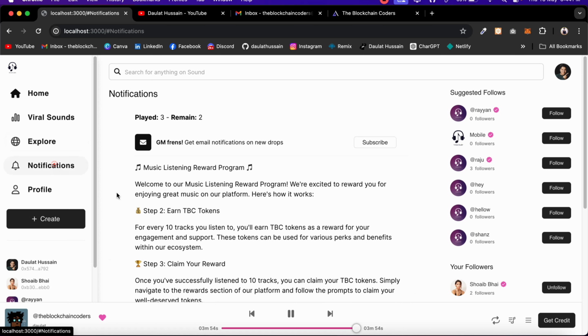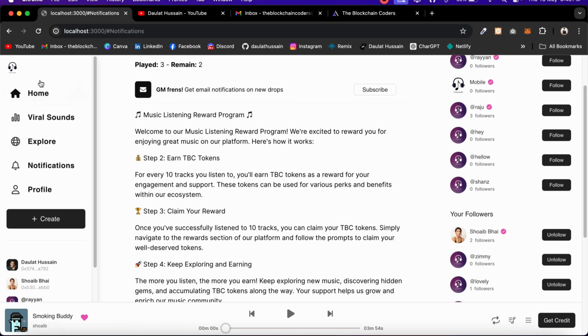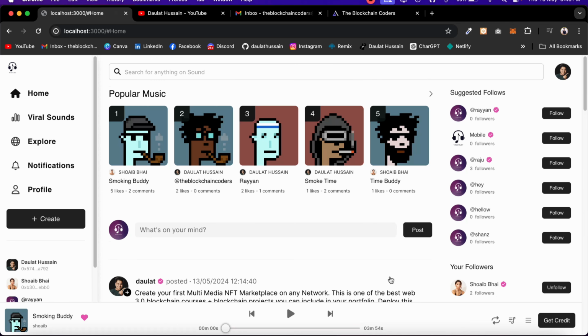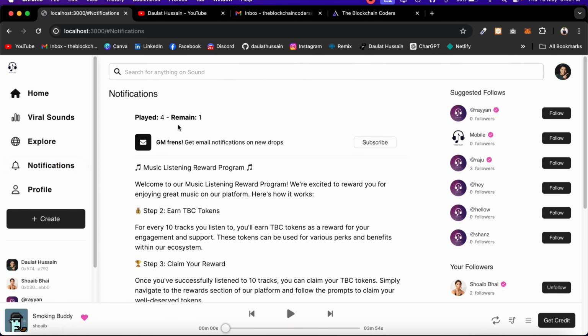So this is the feature I have included. Right now you can see it has only 3 played. If they want to claim a token, they have to listen to 2 more music. So let me come back and quickly listen to a music. Come back to the home, and I'm going to select this particular one and let the music complete successfully. Once the music completes successfully, I have listened to the music, come back here, and I have to listen one more time.